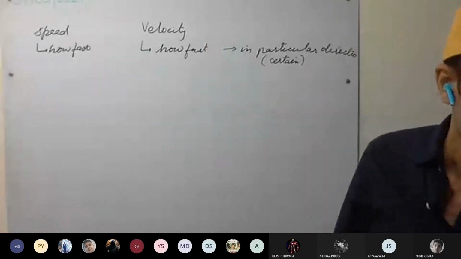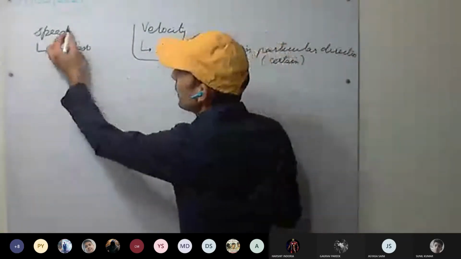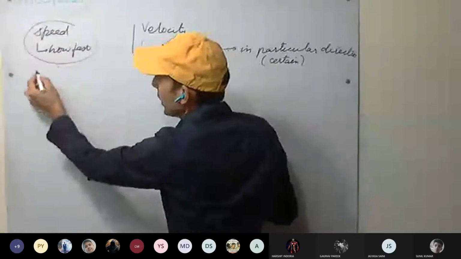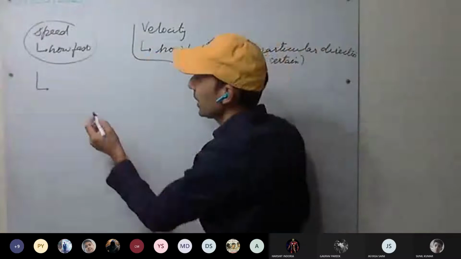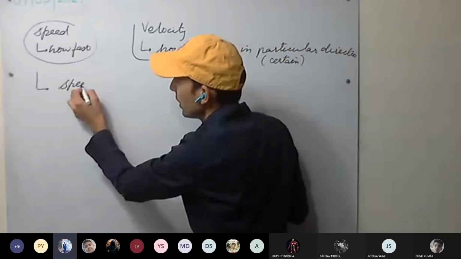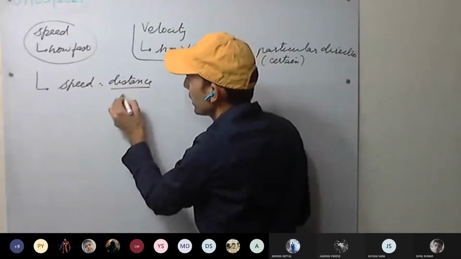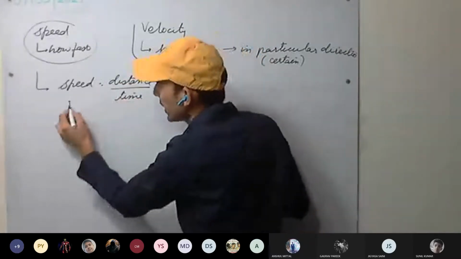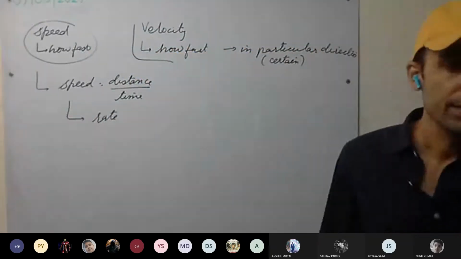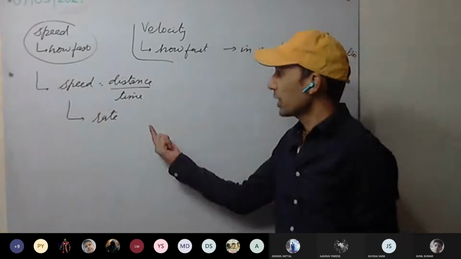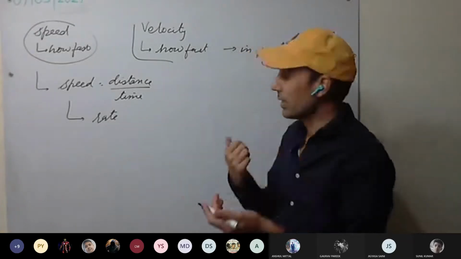This is clear. So how do we define speed? For now we will be discussing speed only. Speed formula you all remember. What is the speed? Distance upon time. So speed is nothing but the rate of change of distance with respect to time. That is how the distance is changing.